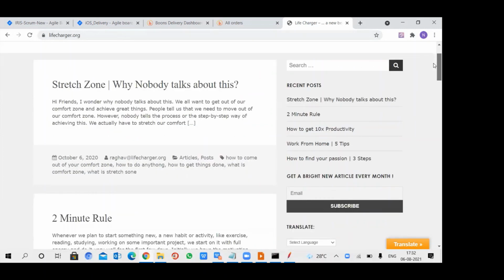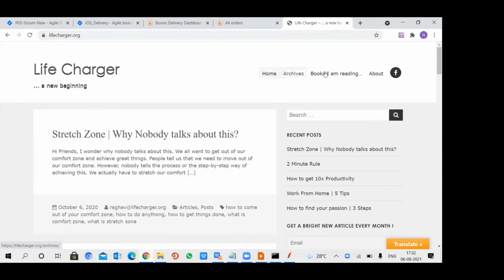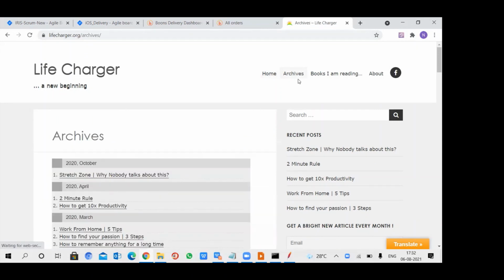And if you want to go somewhere else, I will just move to archives later. This is the use case: I need to open up the livecharger.org site, and I need to click on the archives. This is the simple use case.